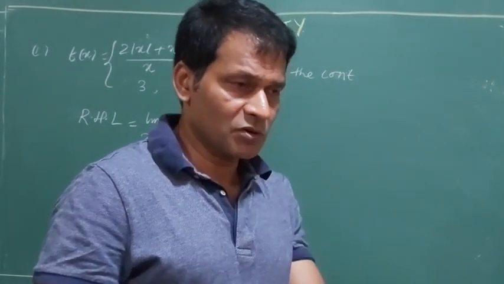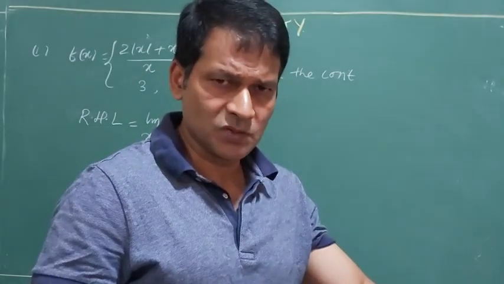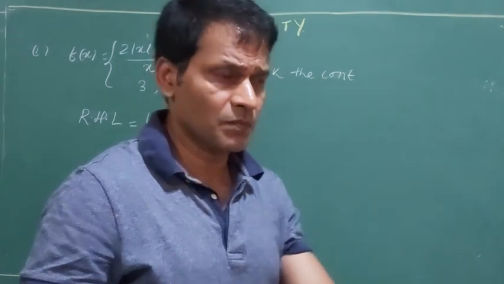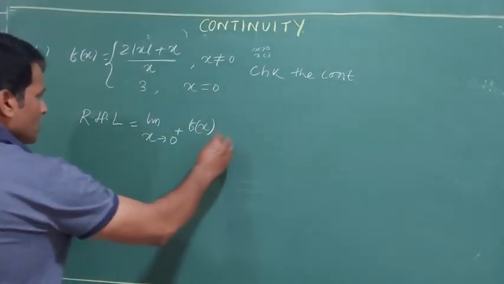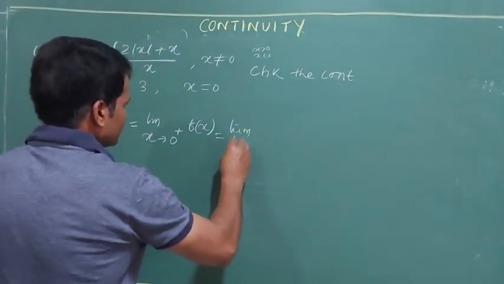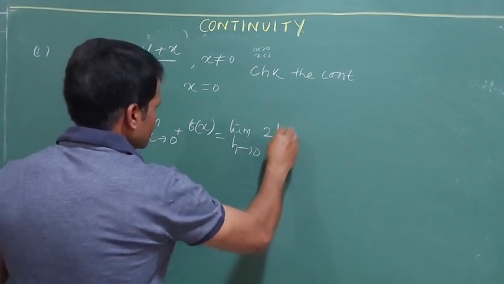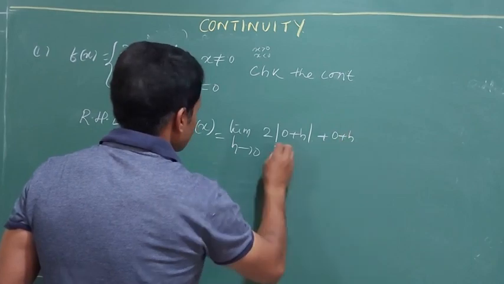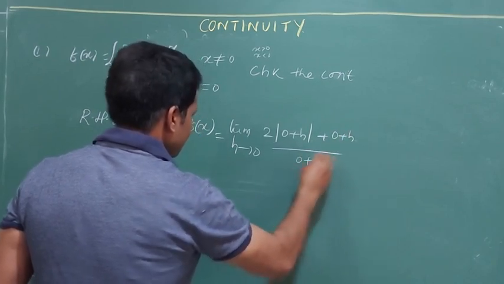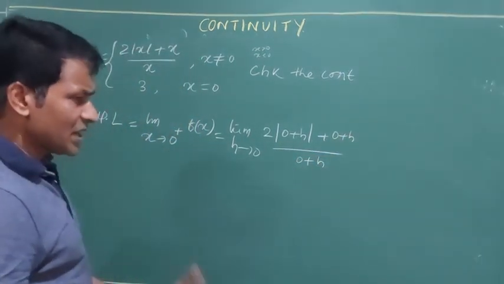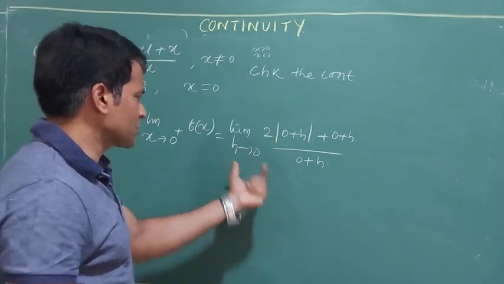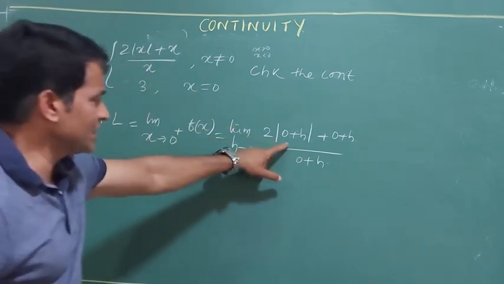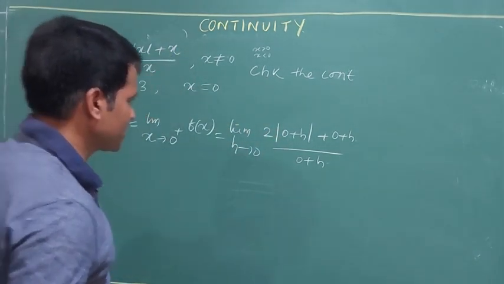It is not exactly equal to 0, it is 0.00001. So it is a small number, but it has some quantity which is greater than 0. So limit h tends to 0 of f(0 plus h), with 0 plus h by 0 plus h. You see what I have done here. I knowingly write 0 because you need to know this is the first question. I am writing 0 plus h here, and here, with the modulus sign active: 0 plus h by 0 plus h.